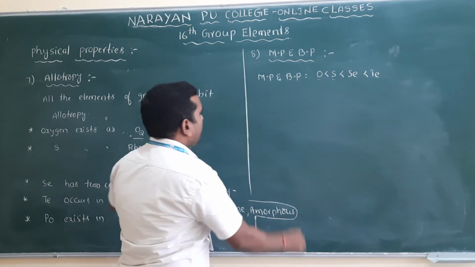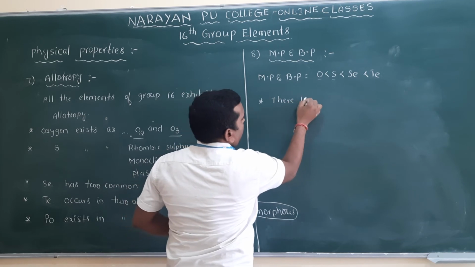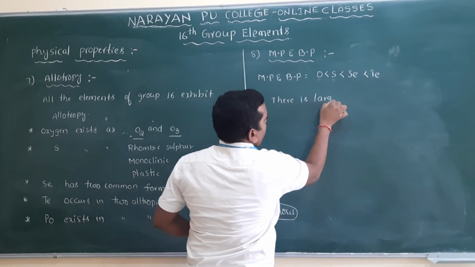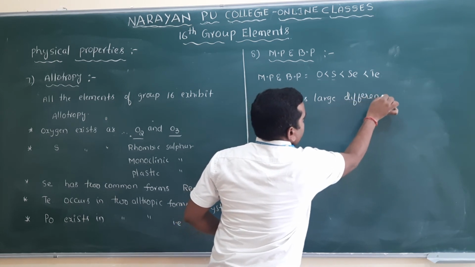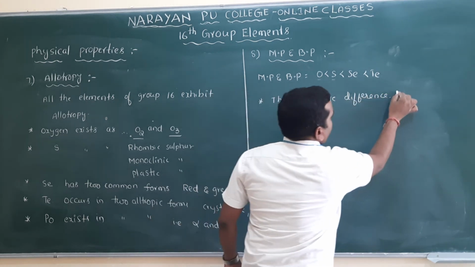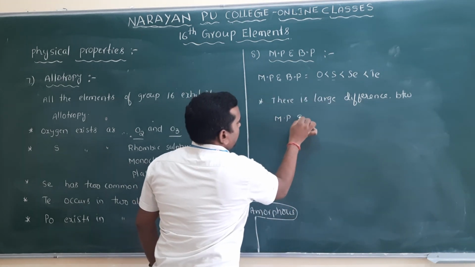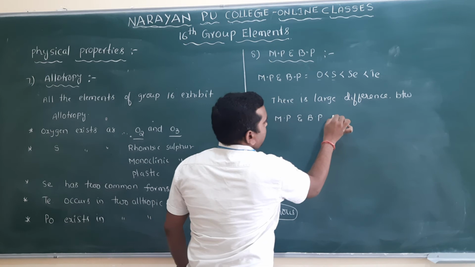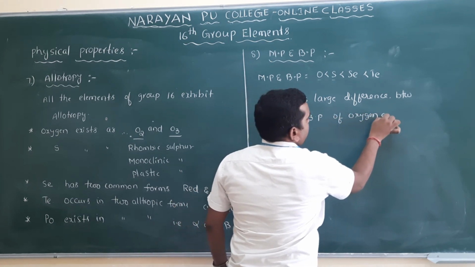So what we observe here is a large difference between the melting and boiling points of oxygen and sulfur.